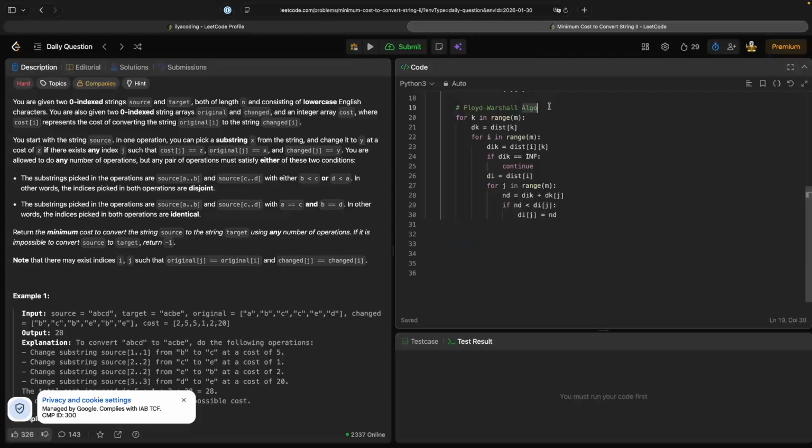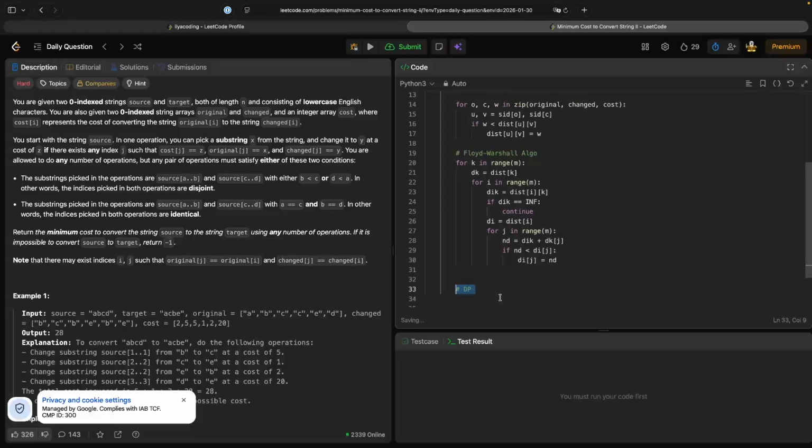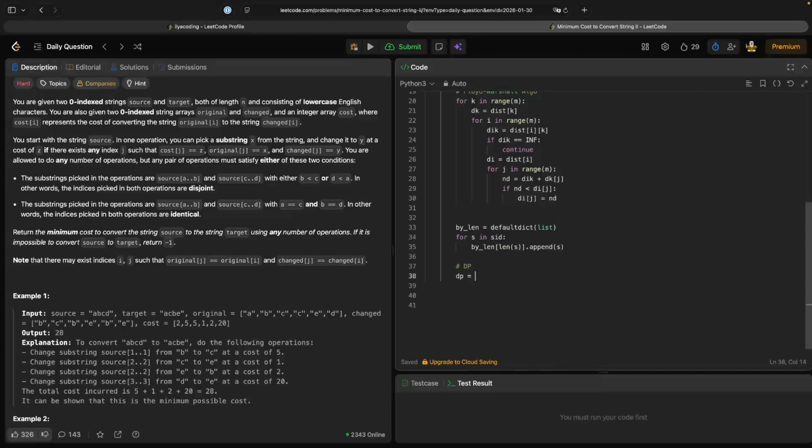Let's remove this, probably leave this one. Okay, and let's start our implementation of the dynamic programming approach here. dp of size n plus 1. The initial one is considered 0, and we iterate over the range from n minus 1 down to 0, going -1, -1, -1. Okay, and we're going to check if source i is equal to target i. So the symbols are equal, actually we just do nothing.